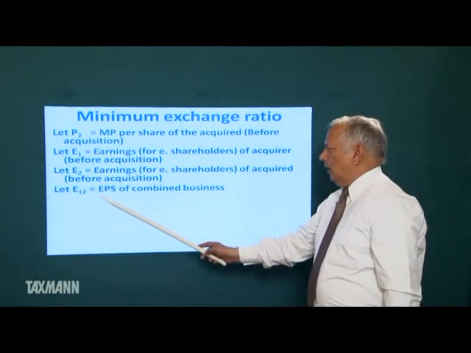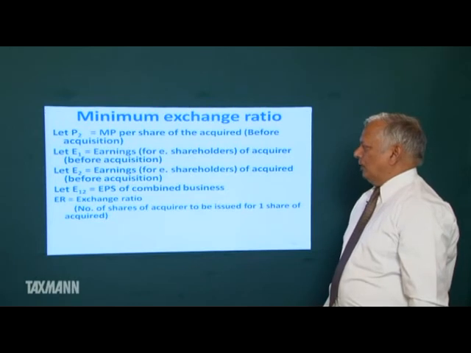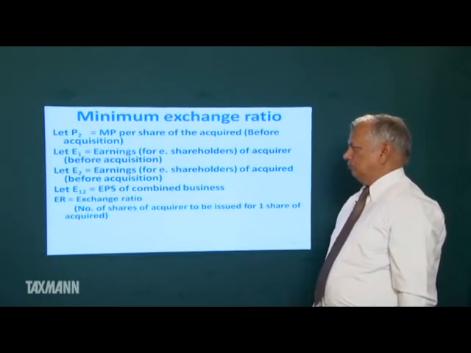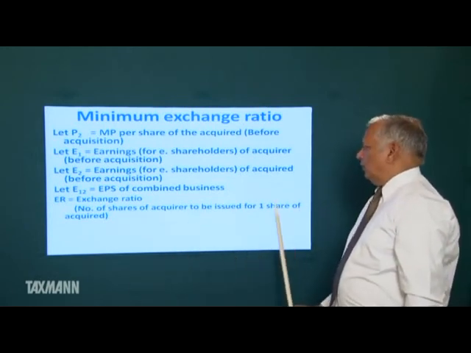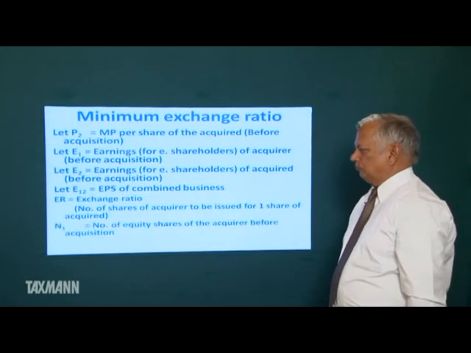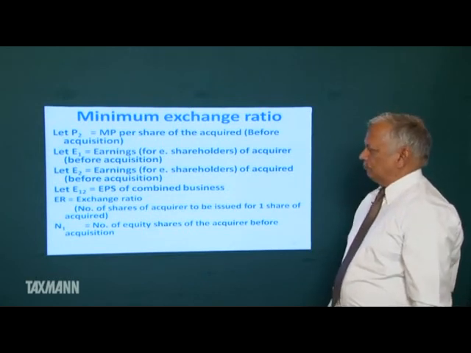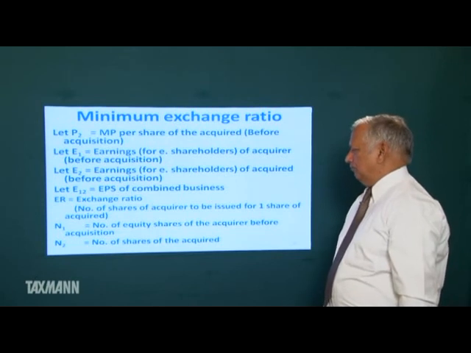E12 is the earning per share of the combined business. ER is the exchange ratio, that is, the number of shares of the acquirer to be issued for one share of the acquired. N1 is the number of equity shares of the acquirer before acquisition. N2 is the number of shares of the acquired.